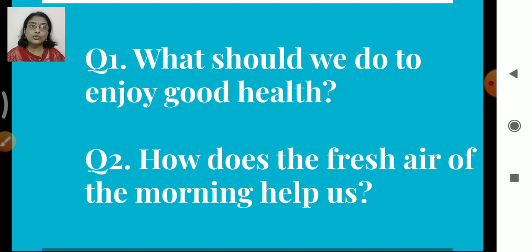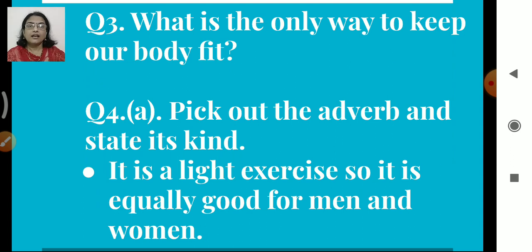What should we do to enjoy good health? How does the fresh air of the morning help us? Now if you have read carefully, you will be able to realize, oh, I got the answer, right? Third question, what is the only way to keep our body fit? And the fourth one, pick out the adverb and state its kind. It is a light exercise, so it is equally good for men and women.